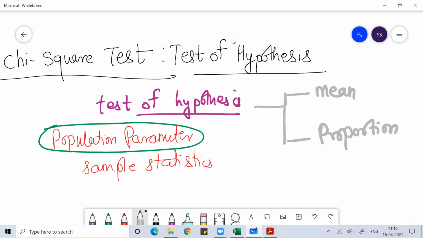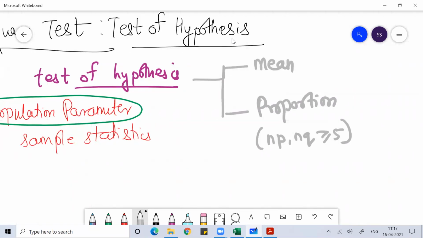Proportion basically means probability. Normally, whenever you have your data in terms of probability, the binomial or Poisson distribution is a better tool to work with. But we follow the normal distribution when your NP or NQ is greater than or equal to 5. Under the normal distribution only, we are discussing all this test of hypothesis.